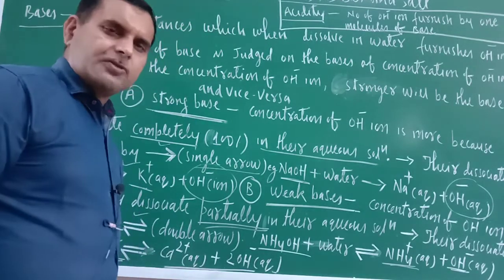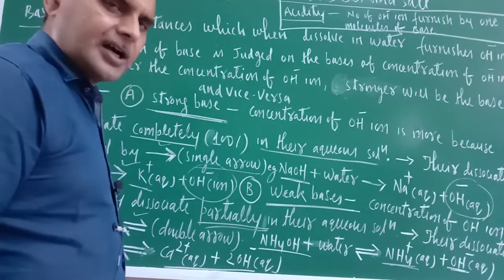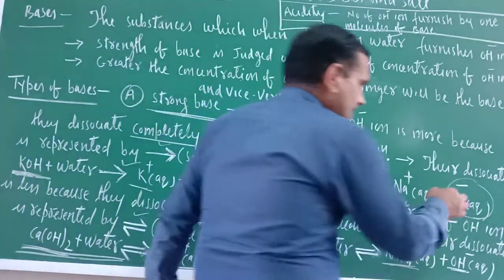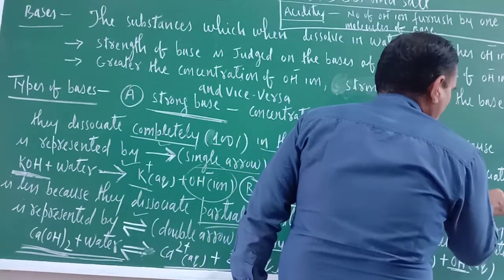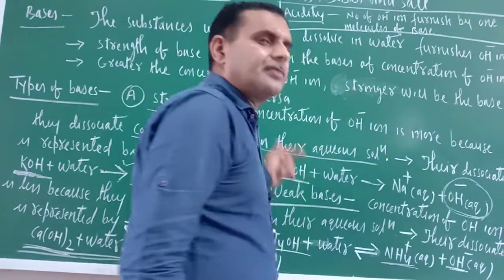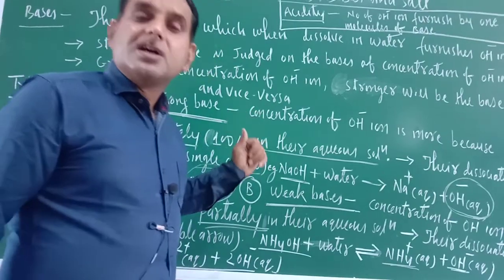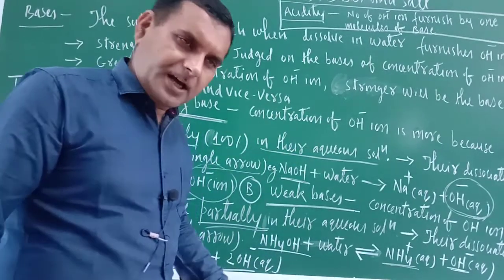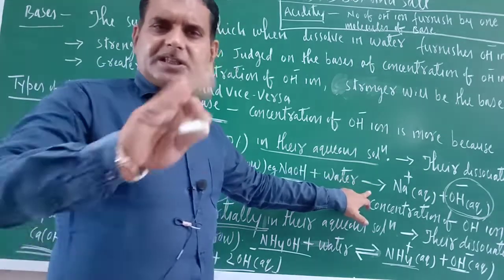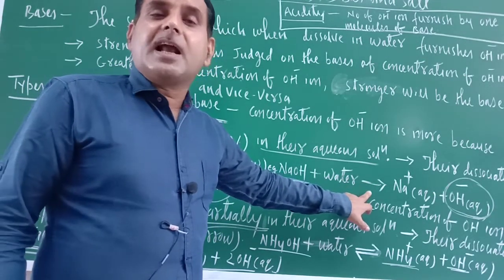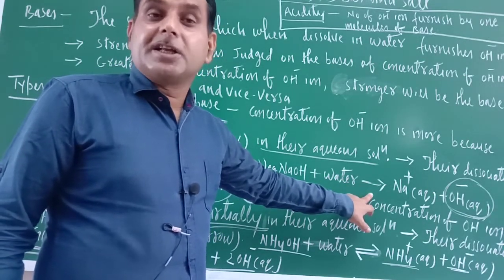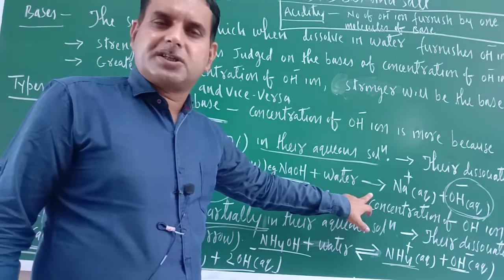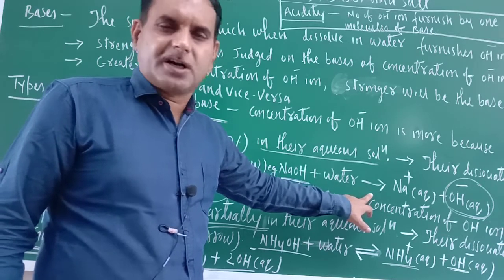And this OH ion concentration is more in their aqueous solution. That is why NaOH is called a strong base, because its dissociation is 100%. Okay. So suppose a reaction is written and a single arrow is there indicating dissociation, it means you should understand that this is a strong base or a strong acid.